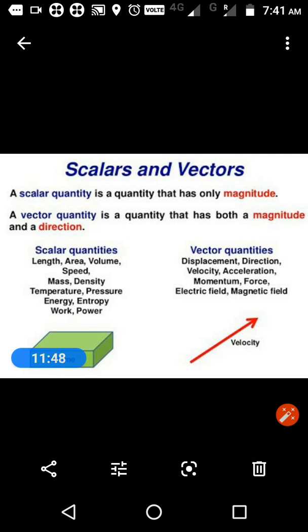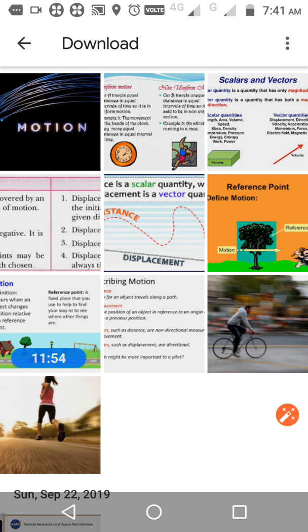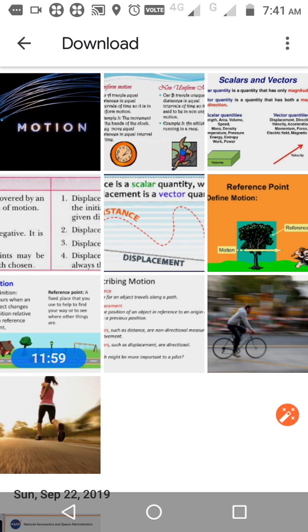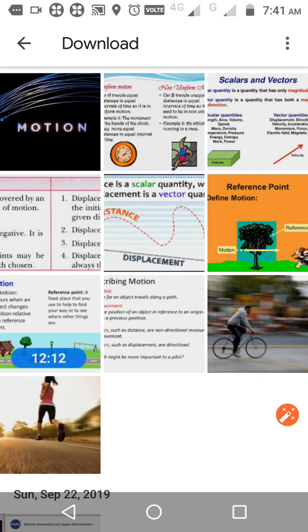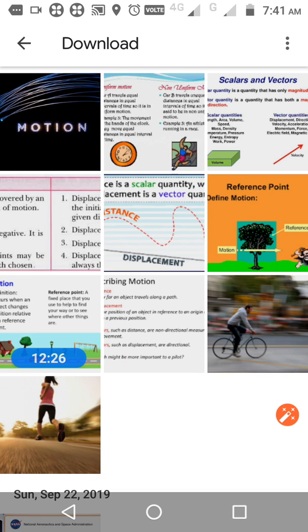Got it? So why do we discuss all those things? We are discussing motion. For describing motion, what do we need? We need a reference point. What is the reference point? It's just the origin from where the object started, right? Now, after that, we come to describe motion. What is motion? Anything which changes its position is considered motion. For that, we need a reference point.